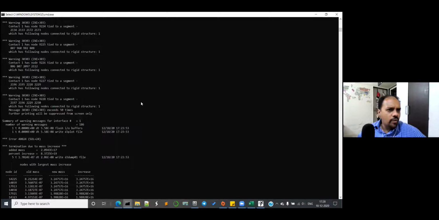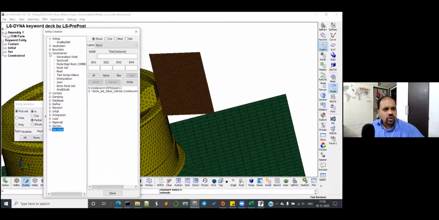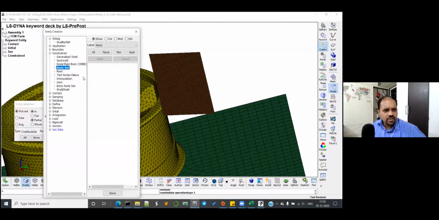Okay. Go to create entity. And extra, no, that's the node set, but constraint extra node, I cannot see it. So it is not present.